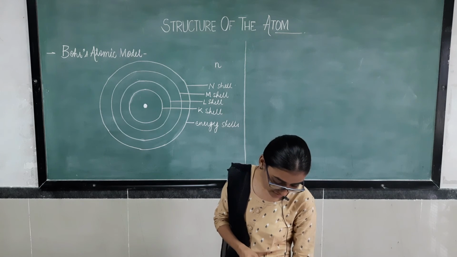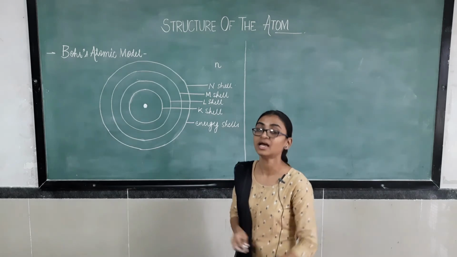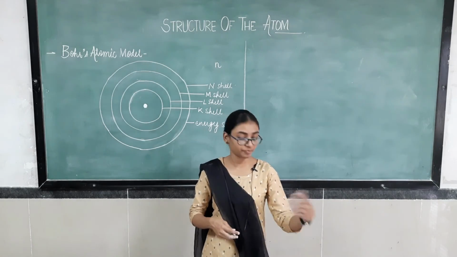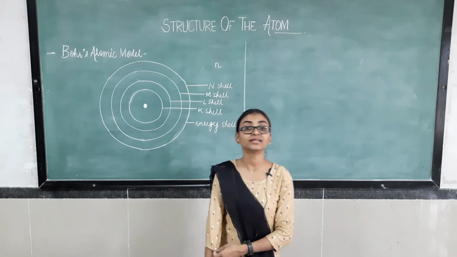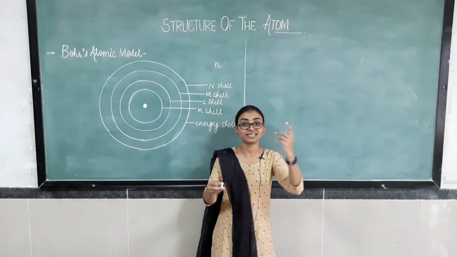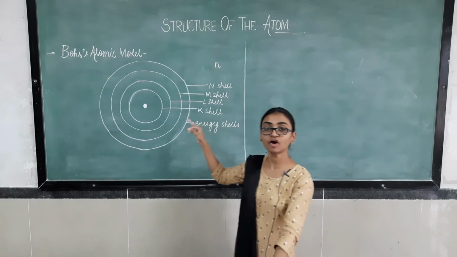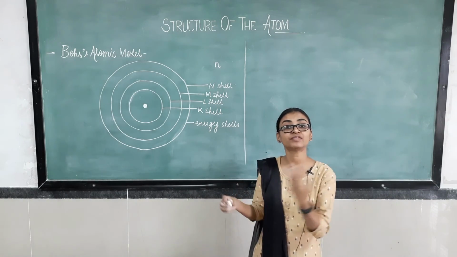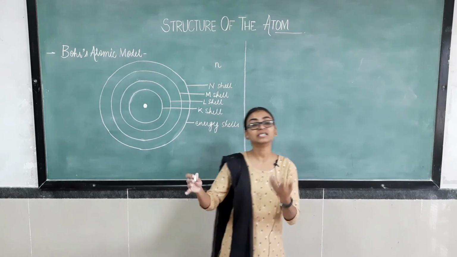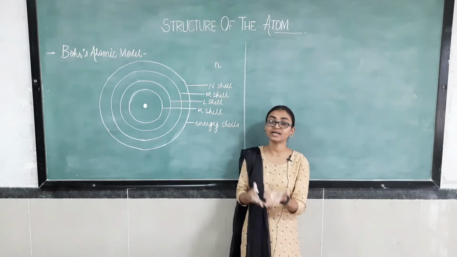The mass of an atom is represented by the sum of the masses of protons and neutrons present in the nucleus. From the Rutherford model, he concluded that the mass of the atom is concentrated in the center of the atom, and he suggested the name nucleus for that center. From the discovery of the neutron, we concluded that the mass of the atom is calculated as the sum of protons and neutrons, as protons and neutrons reside inside the nucleus.